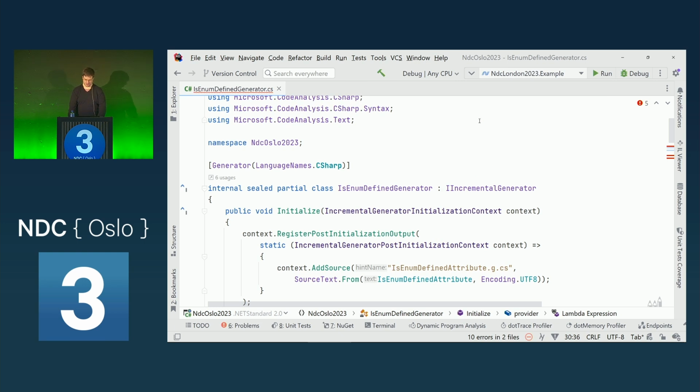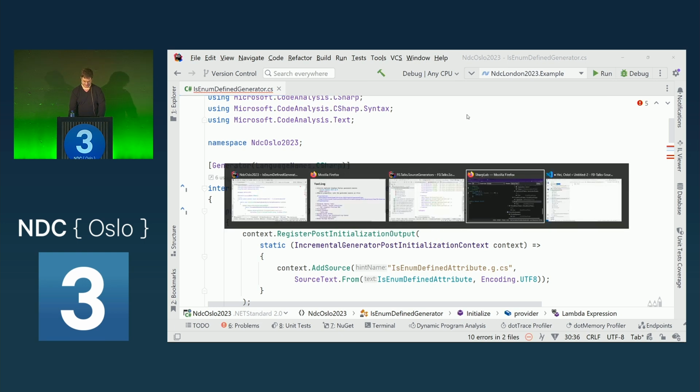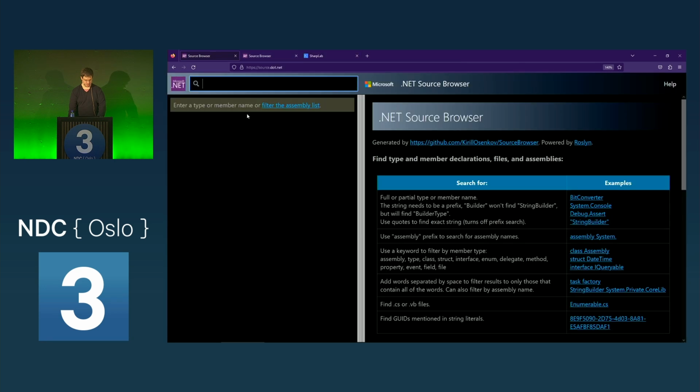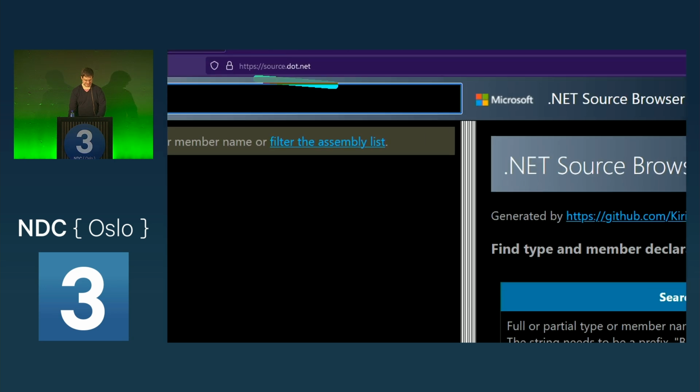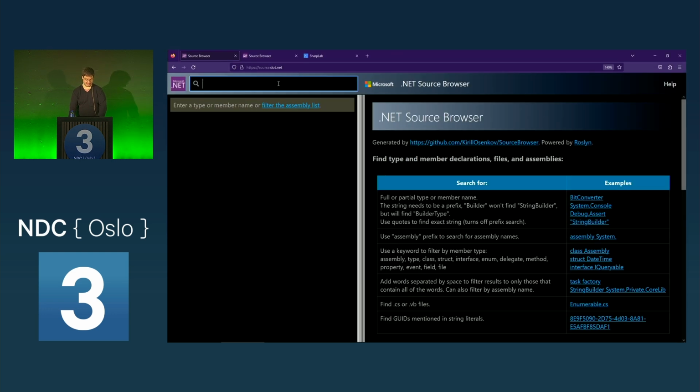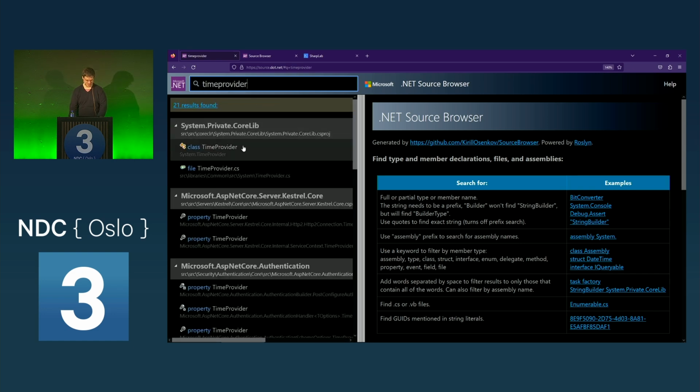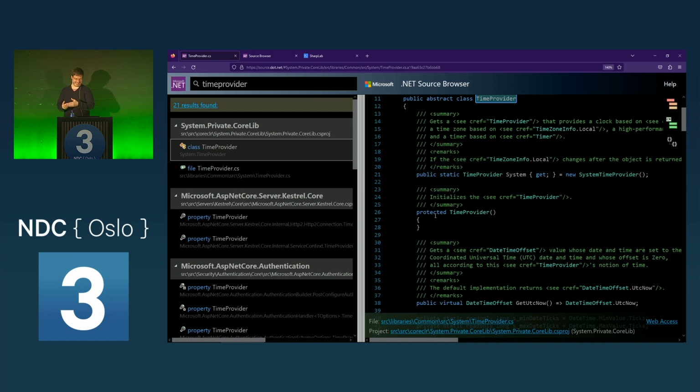But this is already the newer interface. How many of you know the site source.net? I see a couple of hands. This is the source code browser for the BCL, the base class library, where we, for example, can find a time provider, which is a new abstraction that is coming up in .NET 8.